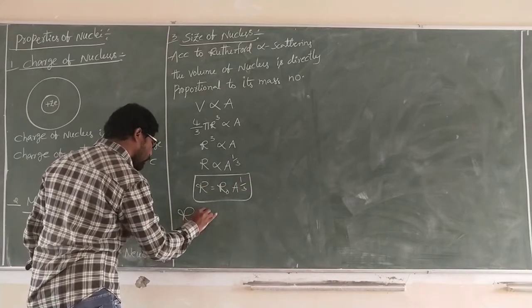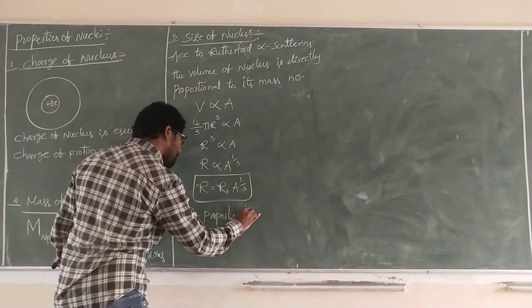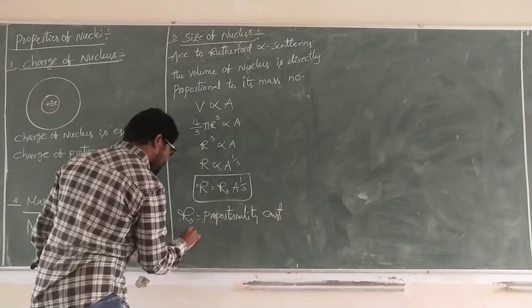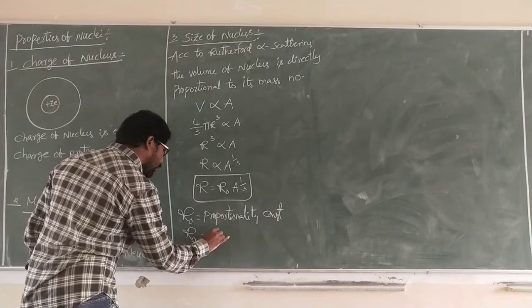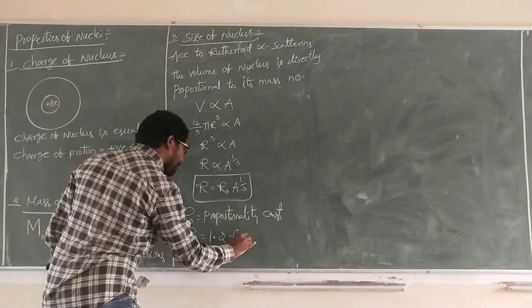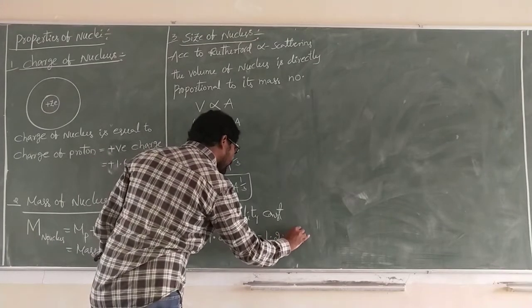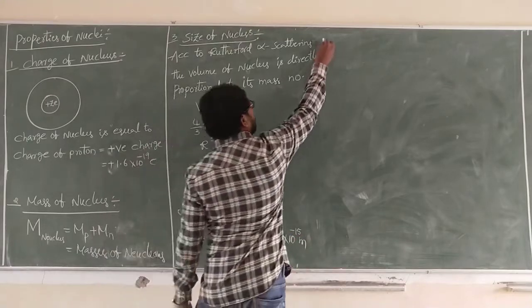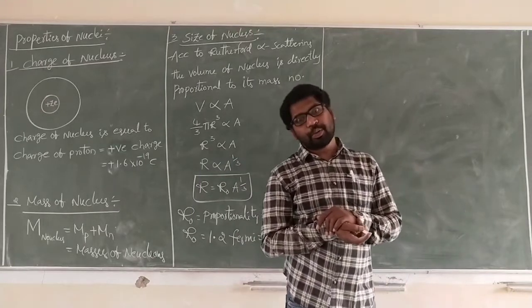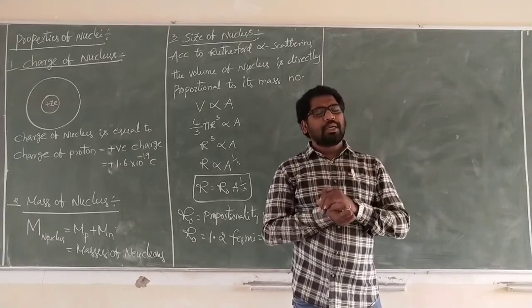R naught is the proportionality constant. The value is 1.2 Fermi, that is 1.2 into 10 power minus 15 meters.